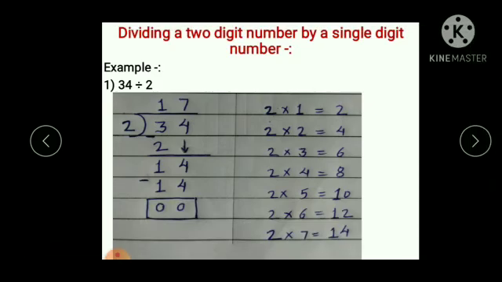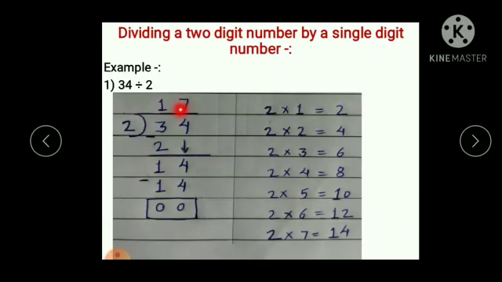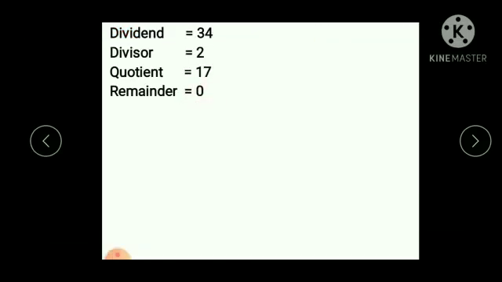See the table of 2, 2 1s are 2, 2 2s are 4, 2 3s are 6, 2 4s are 8, 2 5s are 10, 2 6s are 12, 2 7s are 14. Now, 14 and here also 14. So, 2 7s are 14. 14 minus 14, we get 0. So, likewise you have to divide the numbers. Here dividend is 34, divisor is 2, quotient means answer is 17 and remainder is 0.